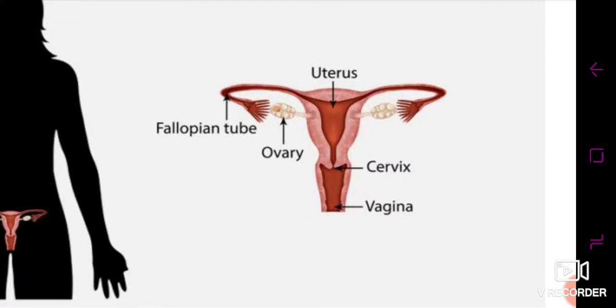This embryo gets attached to the uterus lining of the mother tissue, and that is called implantation. This process is called implantation, and it takes place in the uterus. So the question can be asked: what is the major part of the female reproductive system which is responsible for producing eggs, for fertilization, and for implantation, respectively? So you get to know about all these parts in the respective manner. In the uterus, what happens is the implantation.